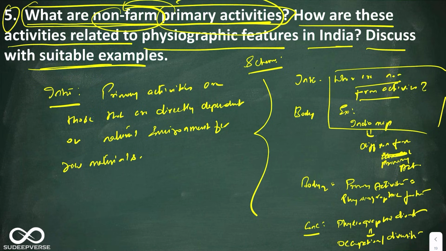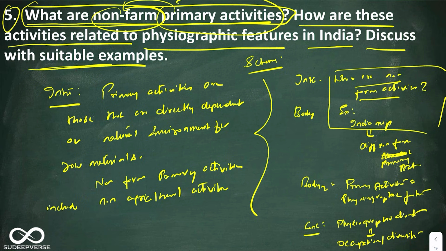Next point, non-farm primary activities include non-agricultural activities such as livestock, forestry, mining, quarrying, and fishing.